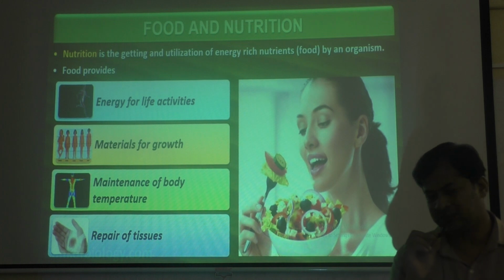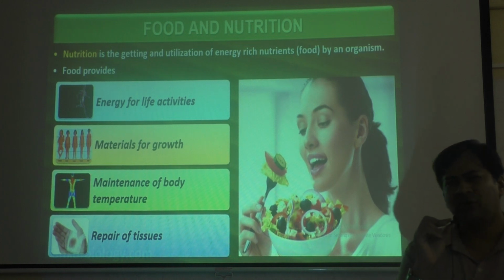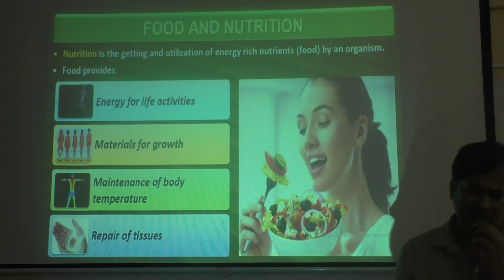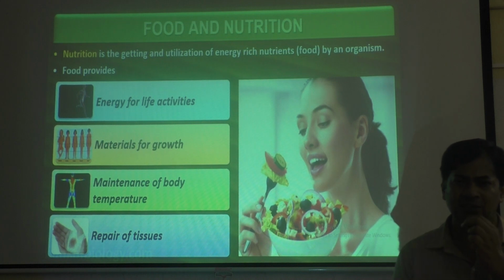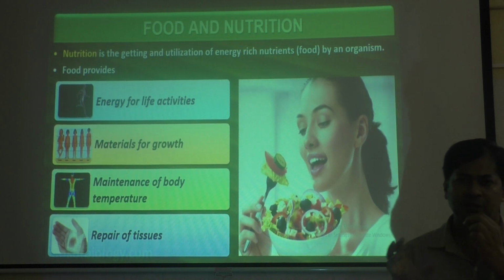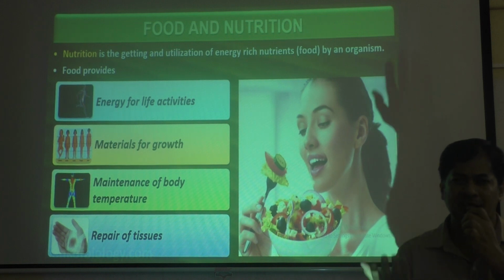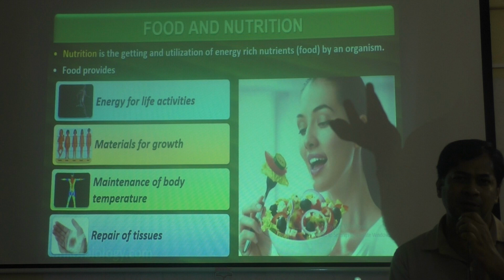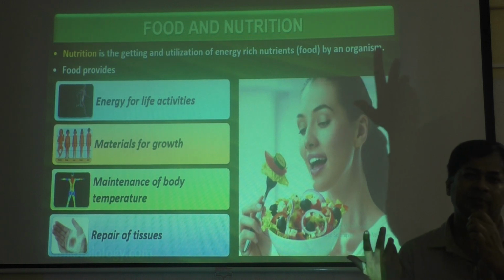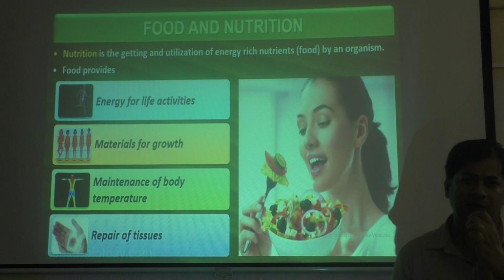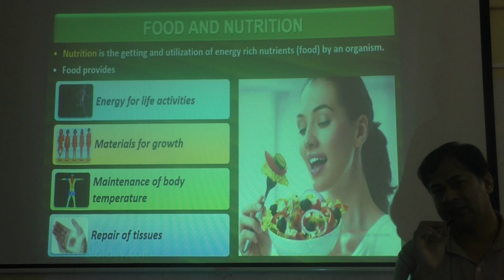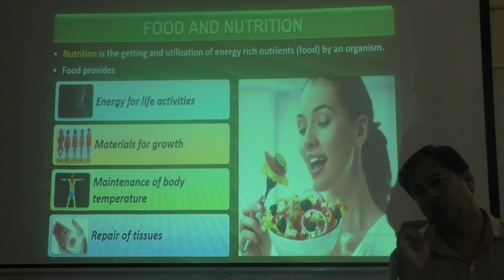Smaller animals cannot live in colder climates. You know why? If you go to a place where there is snowfall, you don't find small animals there, because compared to their body surface, their size is small. So first of all, they produce less energy. If they use that energy for maintaining body temperature, then no energy will be left for doing activities. So smaller animals cannot live in colder areas. You can search if you want: why small organisms don't live in colder areas?